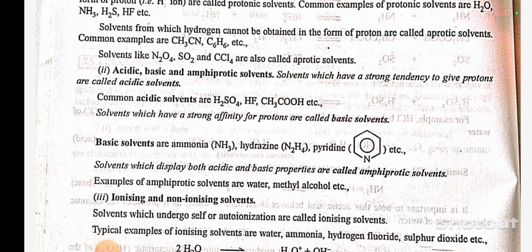Solvents which display both acidic and basic properties are called amphiprotic solvents. Examples of amphiprotic solvents are water, methyl alcohol, etc.